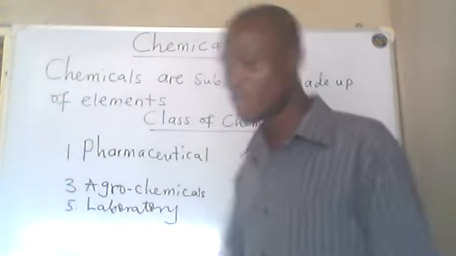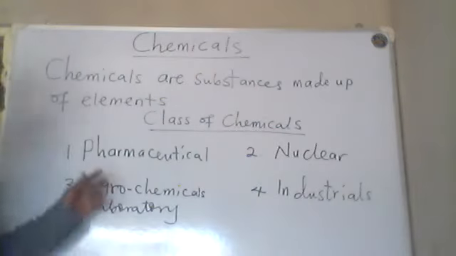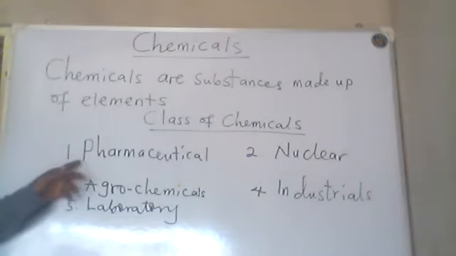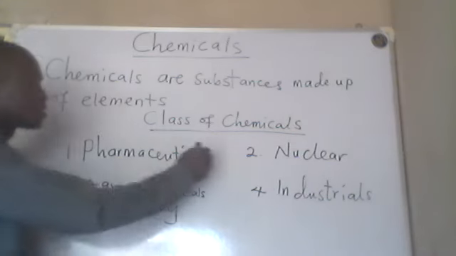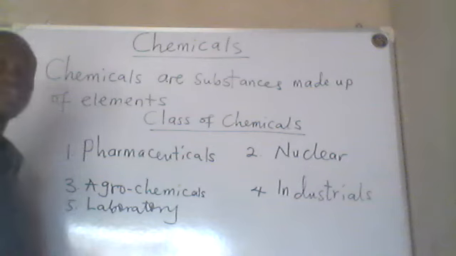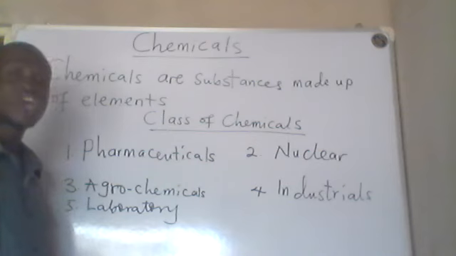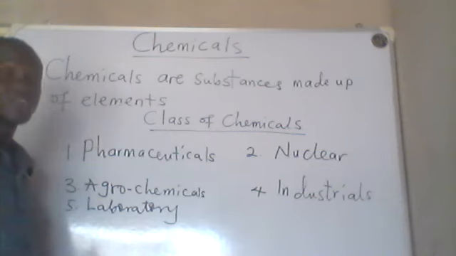All right, now we want to look at the classes of chemicals. I have 5 of them here. Number 1, we have pharmaceuticals. These are the chemicals that are used in the making of drugs. When you are ill, you take drugs.